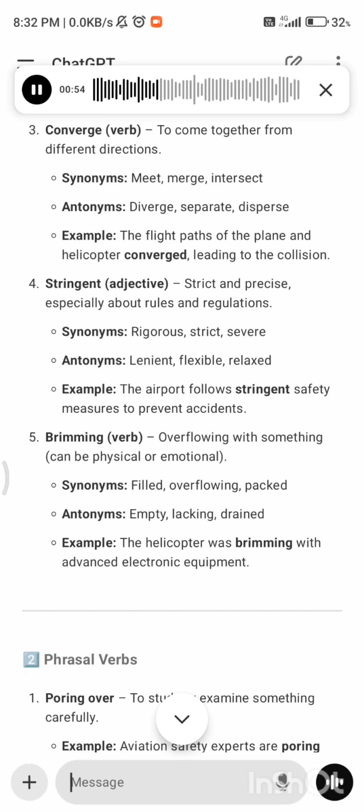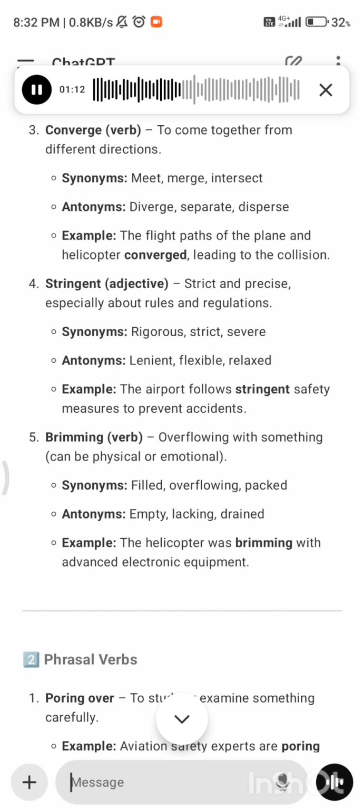4. Stringent, adjective: strict and precise, especially about rules and regulations. Synonyms: rigorous, strict, severe. Antonyms: lenient, flexible, relaxed. Example: the airport follows stringent safety measures to prevent accidents.